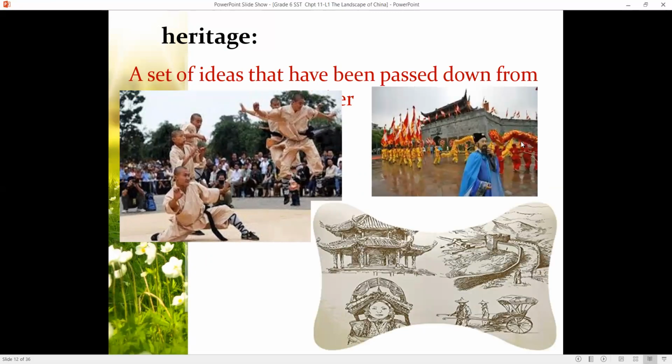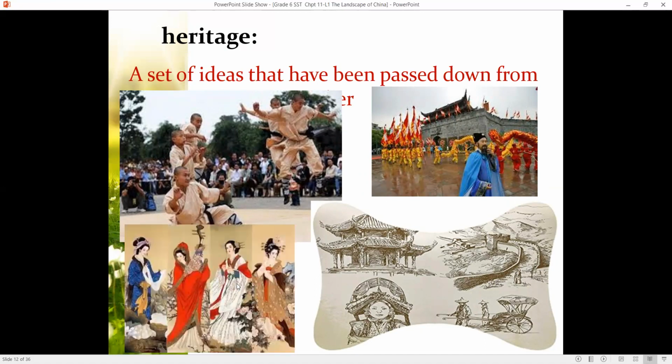Here, during the Chinese New Year, they have the dragon dance and they have the dragon parade.